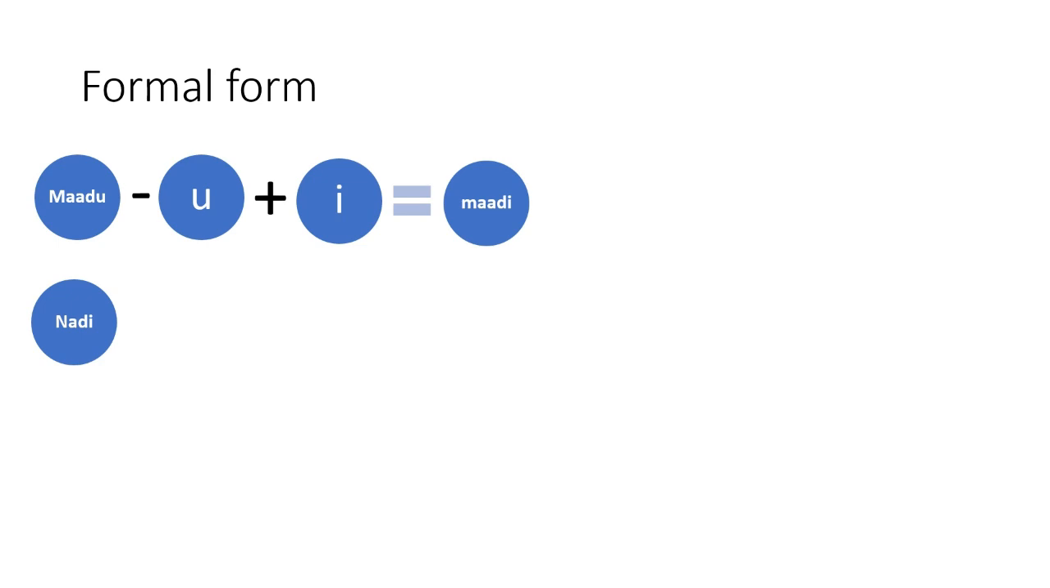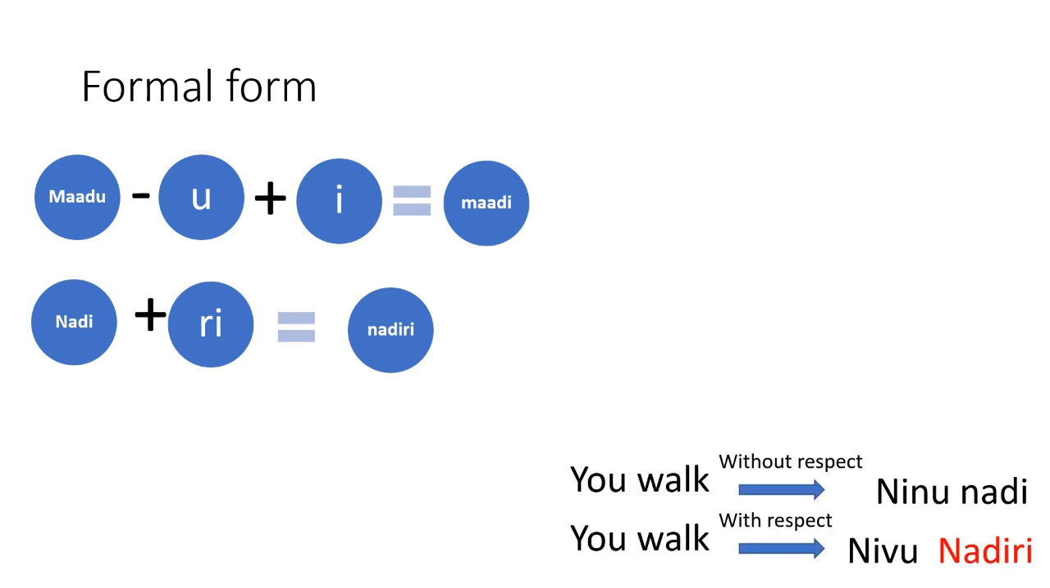Now, next verb is Nadi. Whenever any verb which ends with the sound E, all you need to do is just add re sound to the end to get its formal form. Now Nadi becomes Nadiri. Consider the last example that we were discussing just few minutes back. So Nadiri is the verb we were actually looking there. So you walk, Neenu Nadi is without respect. You walk, Neevu Nadiri is with respect.